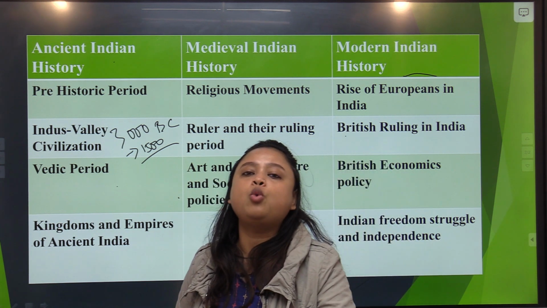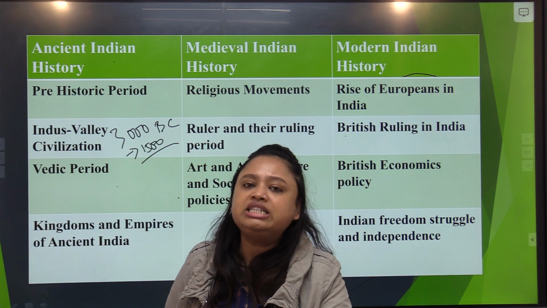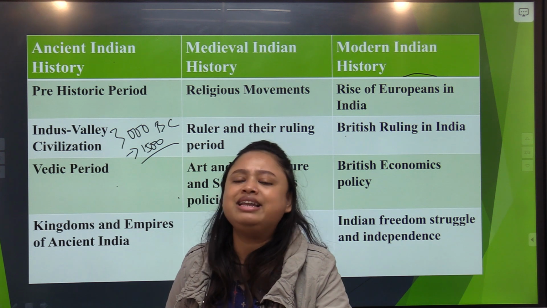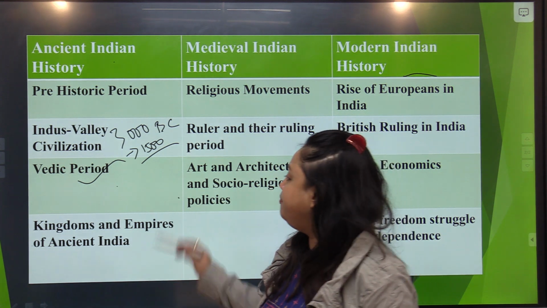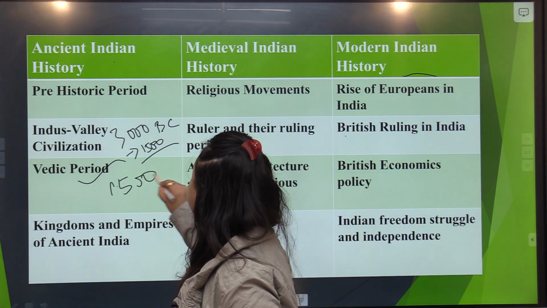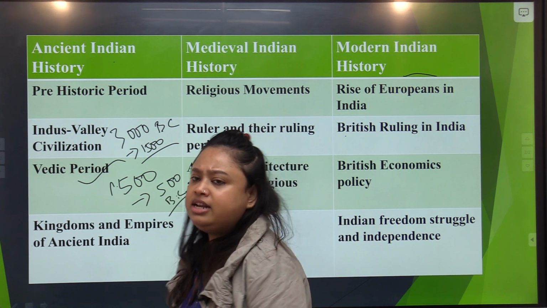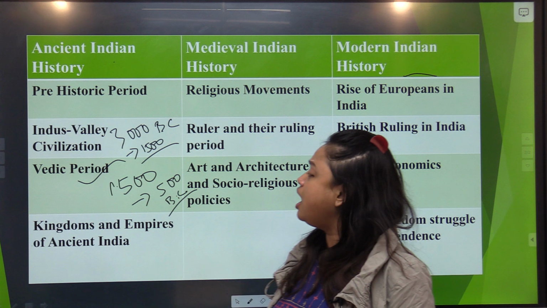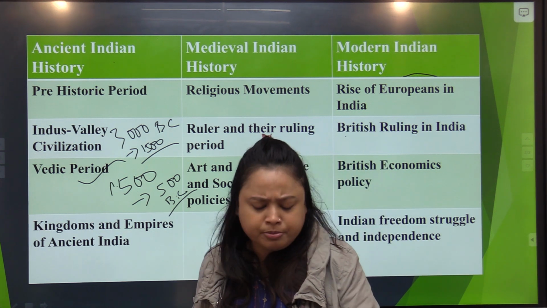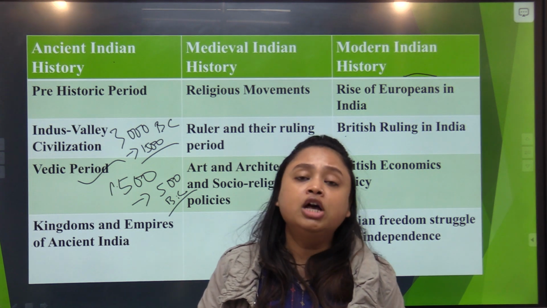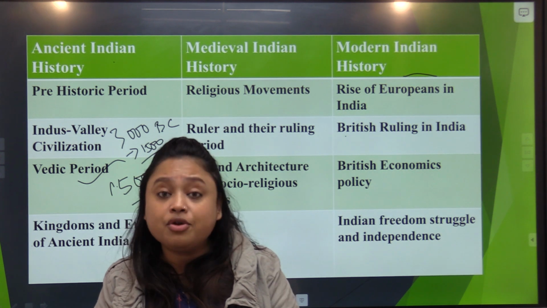But before 1921, we believed that the first civilization that started in India after the Stone Age or prehistoric period was the Vedic period. The Vedic period started from 1500 BC and ended by 500 BC with the Mahajanapadas and the decline of the Mahajanapadas. So in 1500 BC, when Aryans, you must have surely heard about Aryans, came to our country, it has been said the Aryans came from Central Asia.